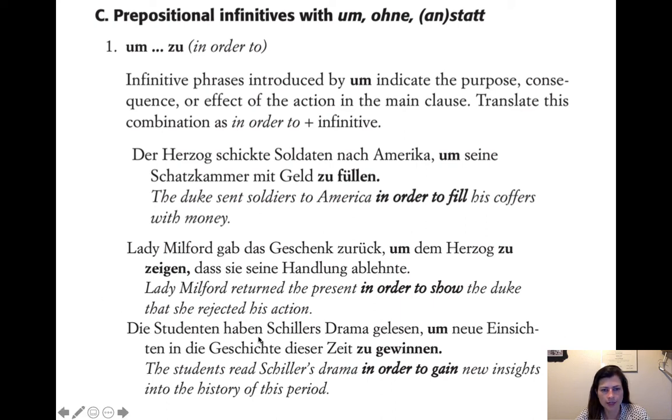Die Studenten haben Schillers Drama gelesen. So all of these are describing the plot of Kabale und Liebe, which is a drama by Schiller. Sometimes in this book, they like to describe a work of literature without telling you what it is. So if you recognize it, then you feel smart. This is Schiller's Kabale und Liebe, which is sometimes translated as Intrigue and Love. And this is part of the plot.